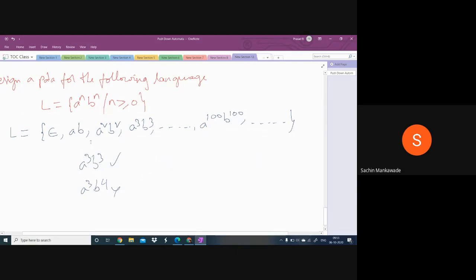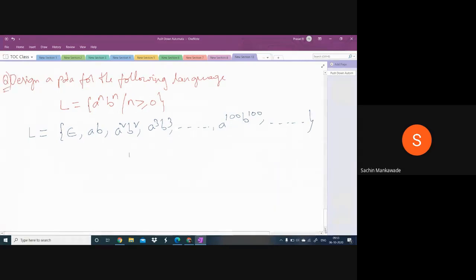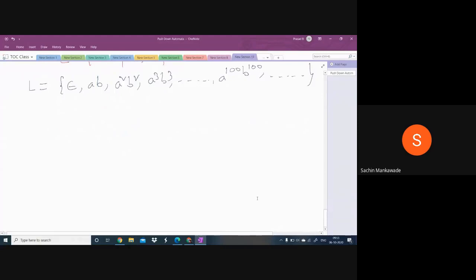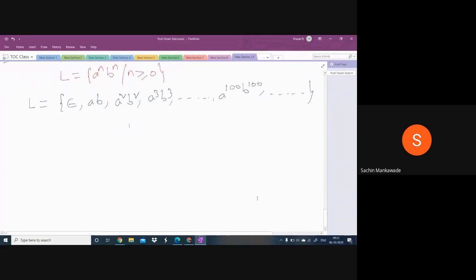So what to do? How to design this? I will tell you this first design very clearly, and from next time onwards I won't give this much explanation. Of course I will do the design. See, I'm taking A cube, B cube, and A power 100, B power 100. The PDA accepts these two strings because these two are valid.